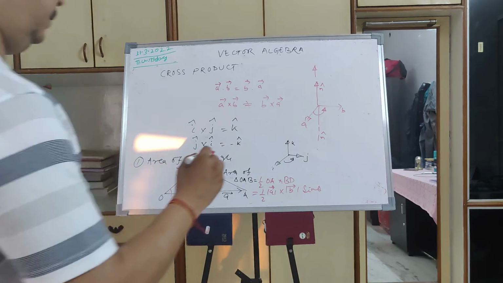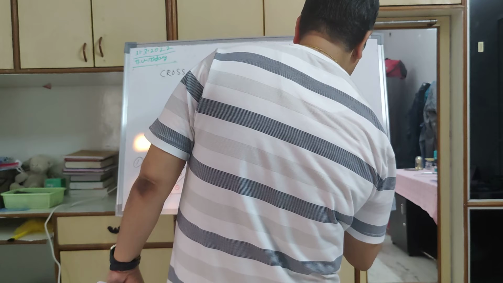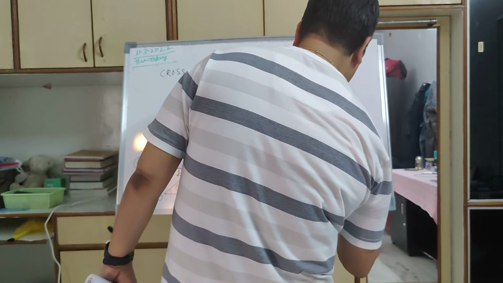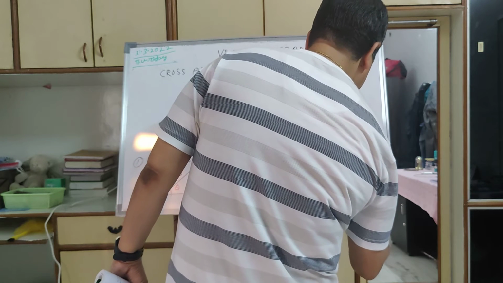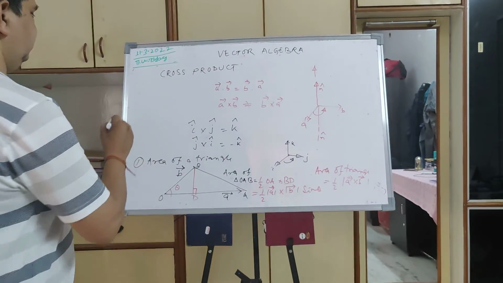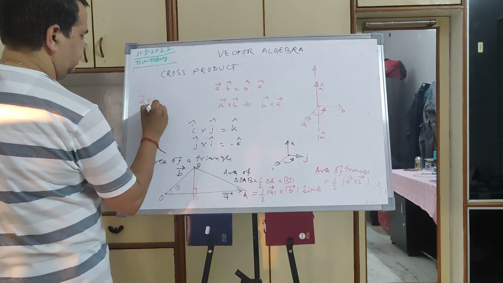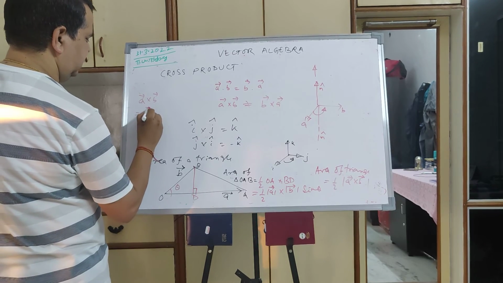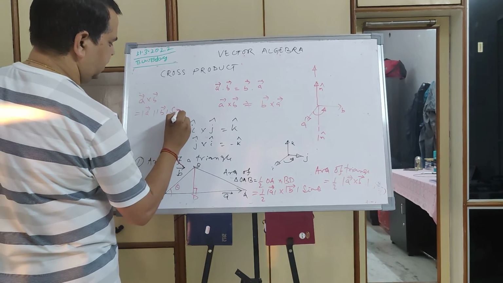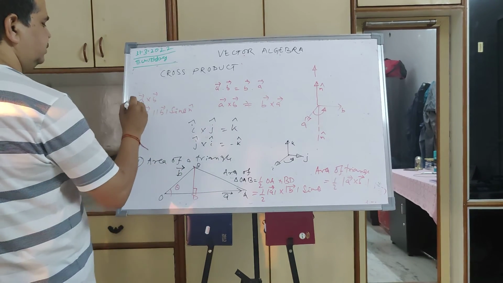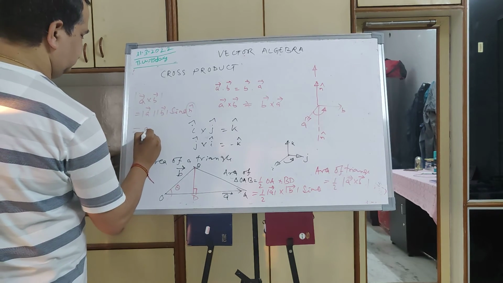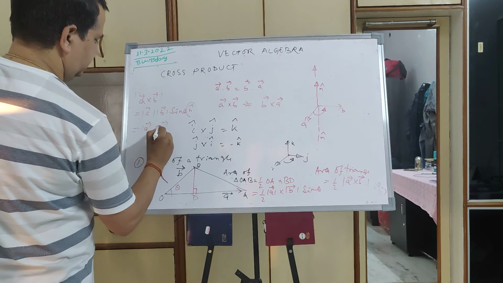So area of triangle is equal to half magnitude of A cross B, because A cross B is equal to A magnitude B magnitude sin theta n cap. If you take the magnitude of n cap, it becomes 1, and this becomes AB sin theta.